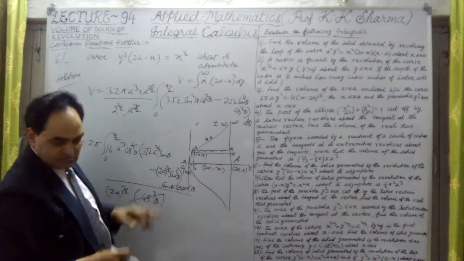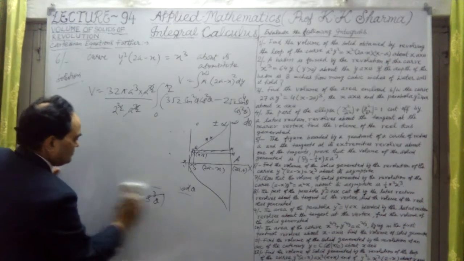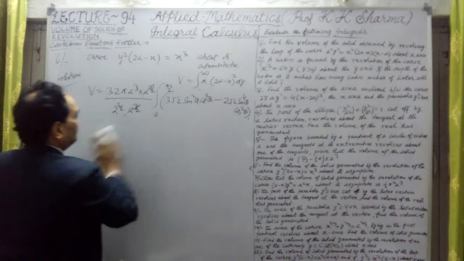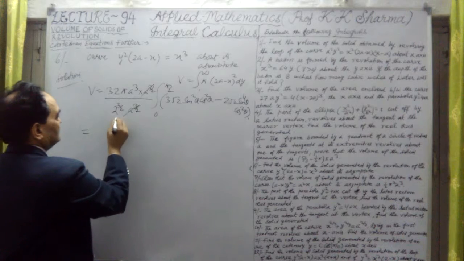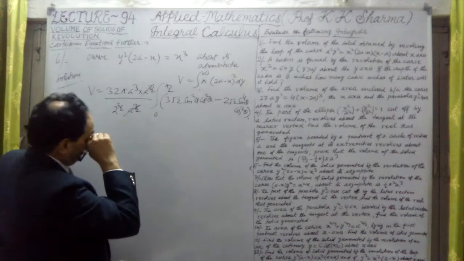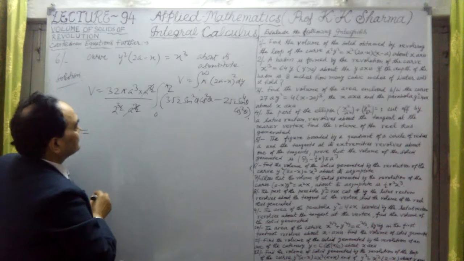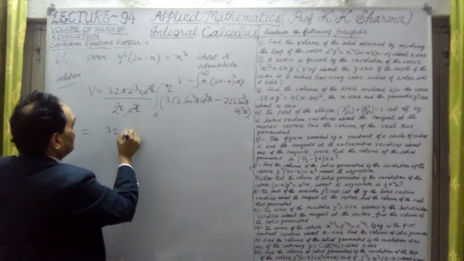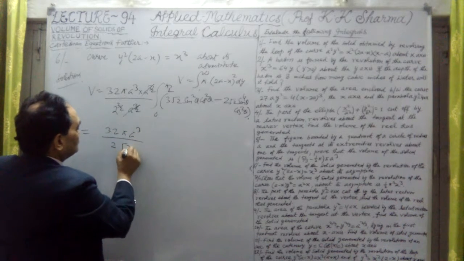By applying the reduction formula, this can be obtained then. So by reduction formula, let me now remove this. Finally, the volume V will be 32, and this is 2 root 2. So 16, and this root 2 will be cancelled out. So it is now 32 pi into a cube only divided by 2 root 2.